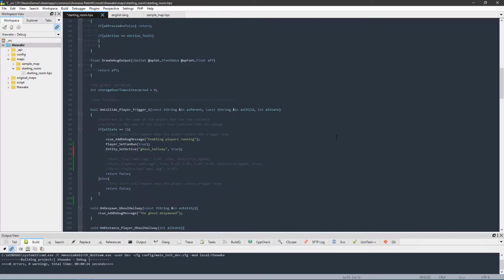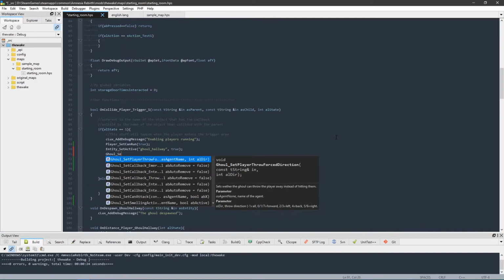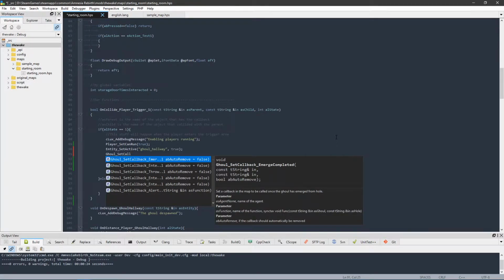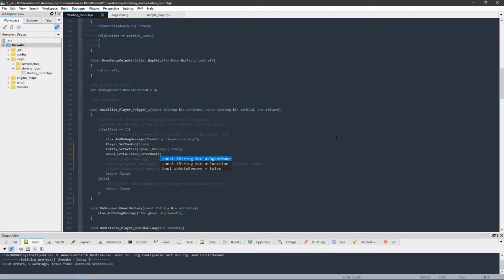So we're gonna say ghoul set callback, and this set callback is from episode 16, Ghoul Callbacks. So if you're unfamiliar with these, you might want to check out that video. So then we're gonna do set callback, and you can select different things for when different things happen. We want enter hunt first. So when the ghoul enters hunt mode, we want to go ahead and play our music.